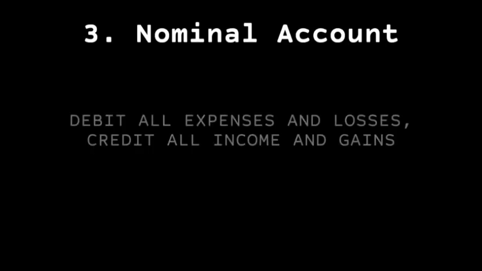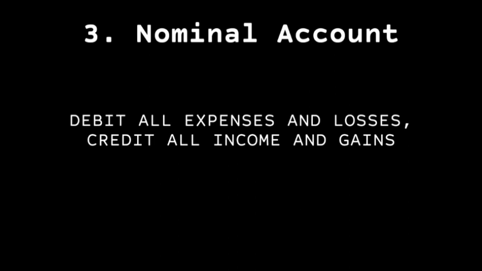And for nominal account: debit all expenses and losses, credit all incomes and gains.